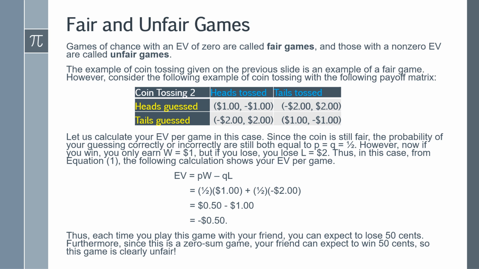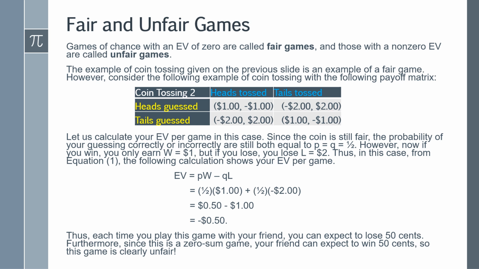So now I'm going to talk about fair and unfair games. Games of chance with an EV of 0 are called fair games, and those with a non-zero EV are called unfair games. The example of coin tossing given in the previous slide is an example of a fair game. However, consider the following example of coin tossing with the following payoff matrix, which you can see is different from the previous one.